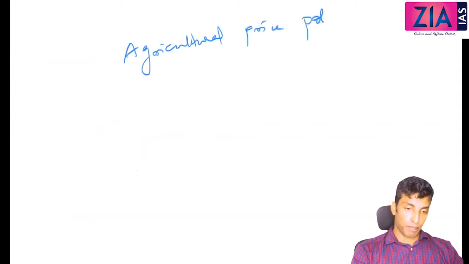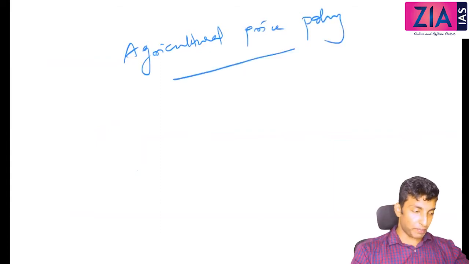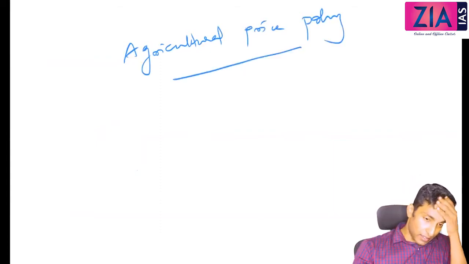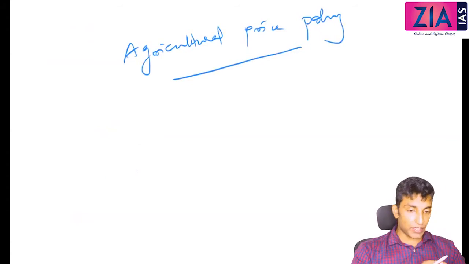Okay, next topic is agricultural price policy. Give a heading: agricultural price policy. Very important topic. So just write one sentence there. I will explain everything here.